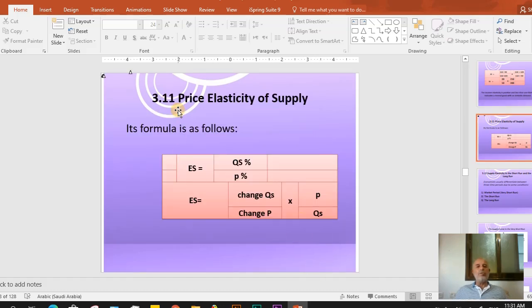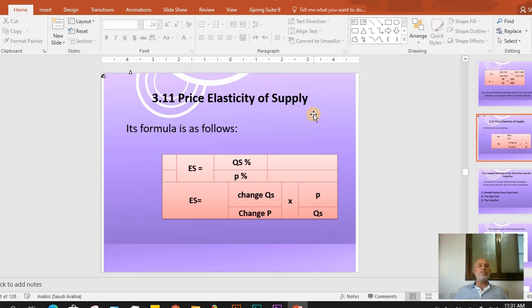Then we'll move now to the price elasticity of supply, and the form of the price elasticity of supply show the same form, one percentage change in quantity supplied divided by percentage change in price. So it is a change in quantity supplied divided by change in price multiplied by price over quantity supplied. Also here we make some changes and correction on this slide.